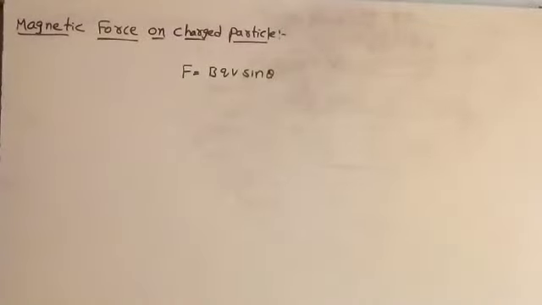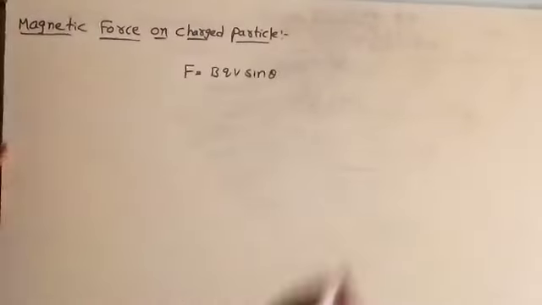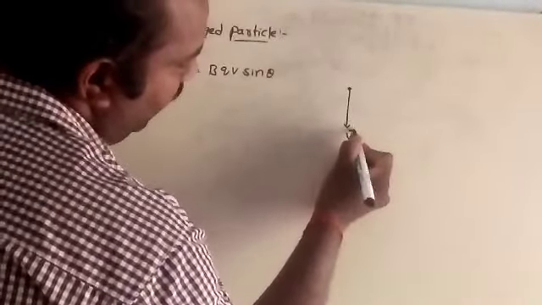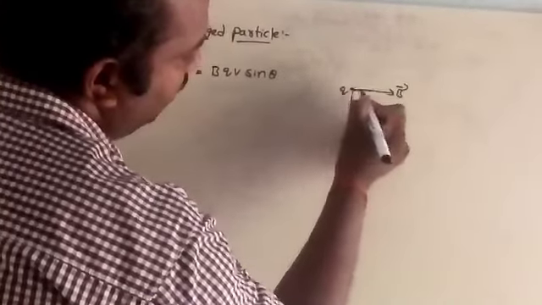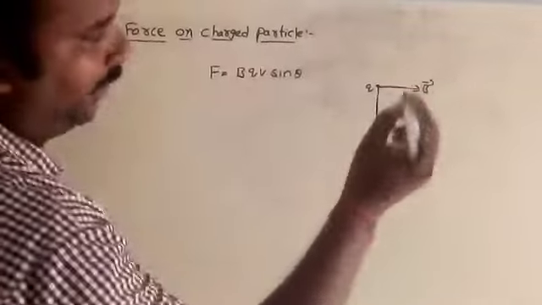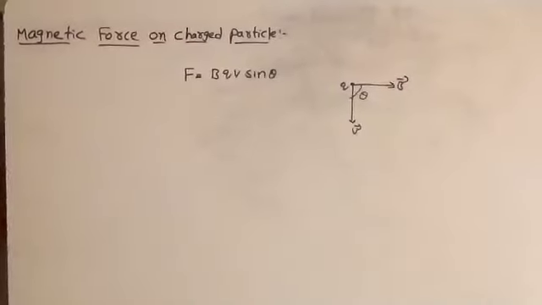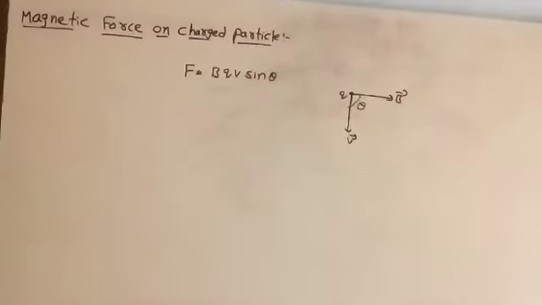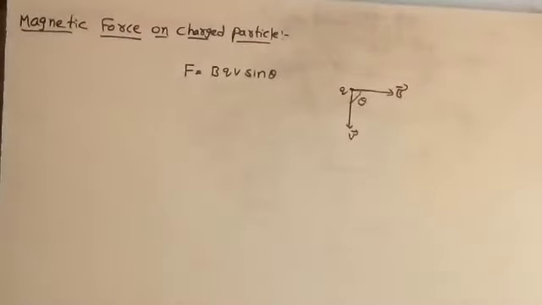Where, as I already told you, this is V bar, this is B bar, here the charge is there, and the force is acting perpendicular. Here theta is the angle between V bar and B bar.